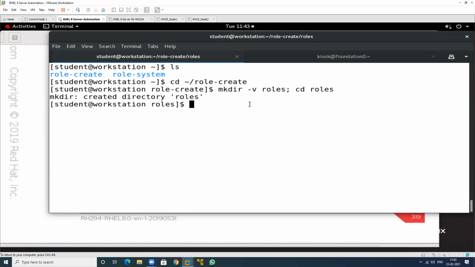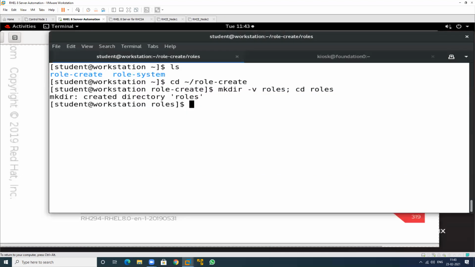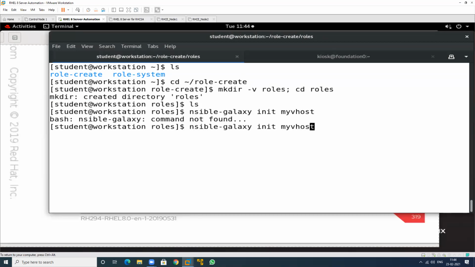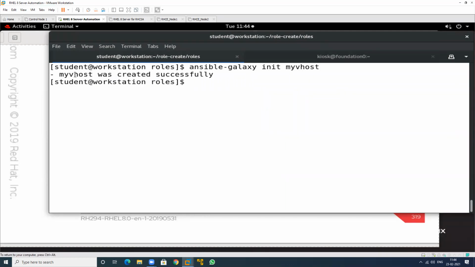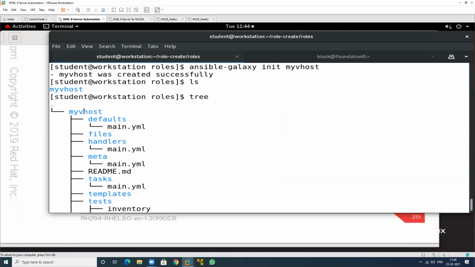In this we have to create all these. So just create this, initialize by using which particular name? Any name you can define, the role structure. So see here, there is no folder at this time. If I initiate this particular Ansible Galaxy command, so just I have missed a spelling. So this role structure will be created automatically, and just check what is the name of this one, and tree. Just use the tree command in this, check. Okay, tree will automatically inform.